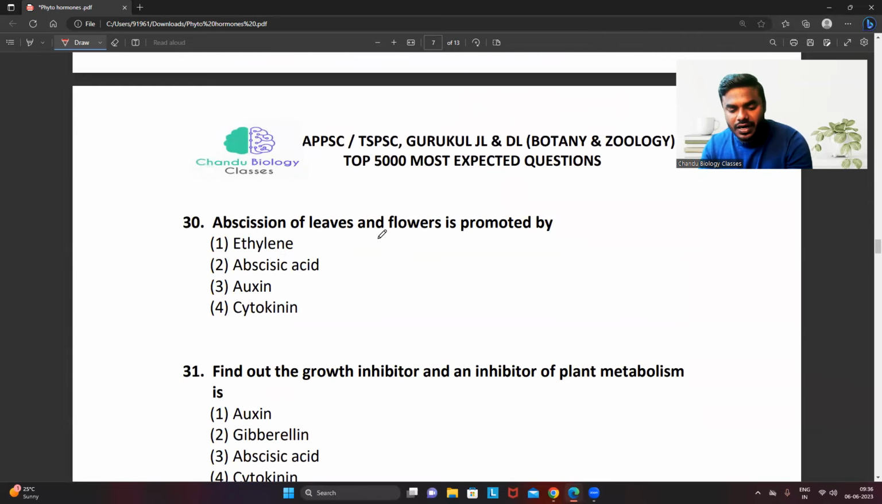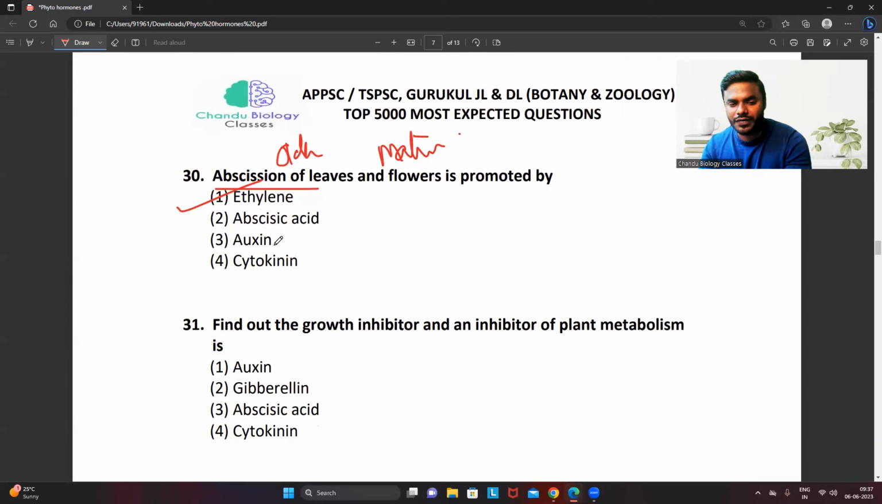Abscission of leaves and flowers is promoted by, already told you, abscission, falling down. When the leaf will fall down, when the leaf becomes older, when the flower falls down, when the flower becomes matured, so means they become older. How is that possible? By the hormone ethylene only. Not to get confused with that.